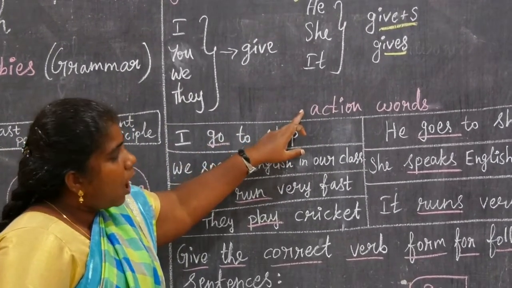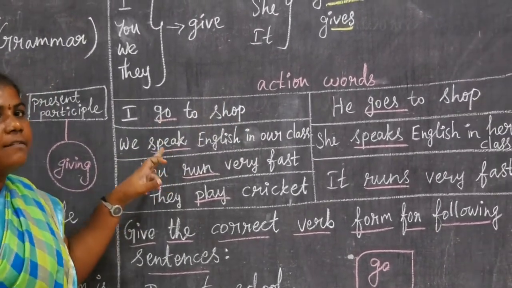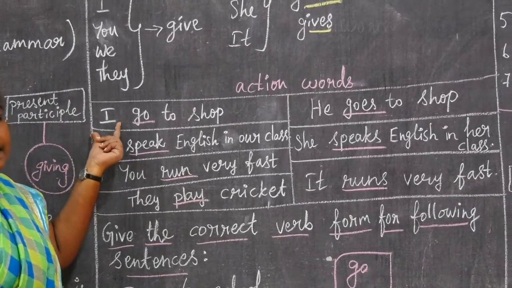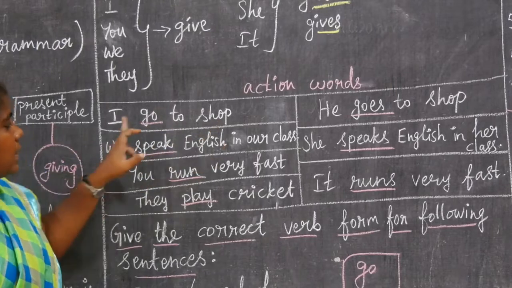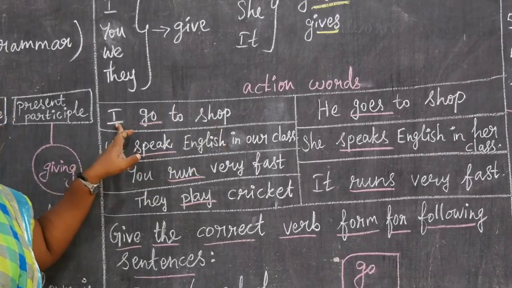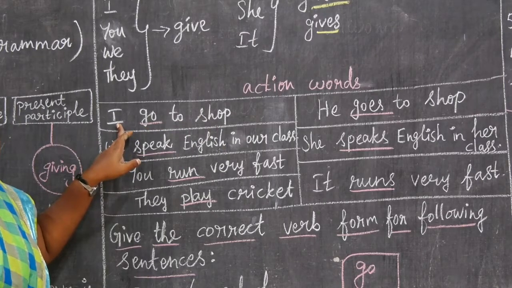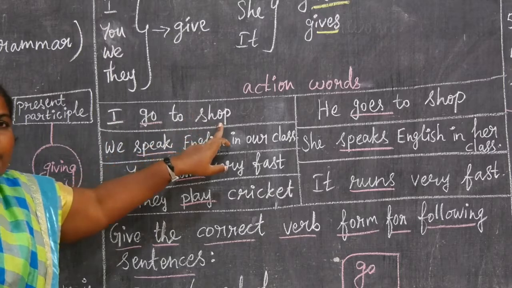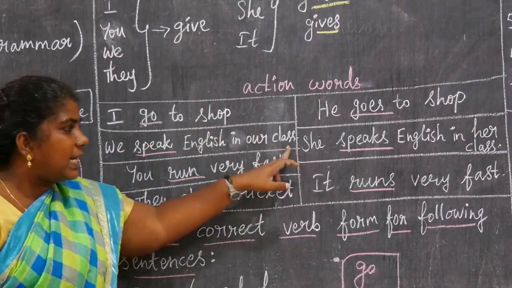The action words: how do we use the verbs in the present form? First, focus on the pronoun and the noun. The first sentence: I dash to shop. I is the first person singular, so we use the present form in the present tense, not changing the verb. I go to shop. We speak English in our class.